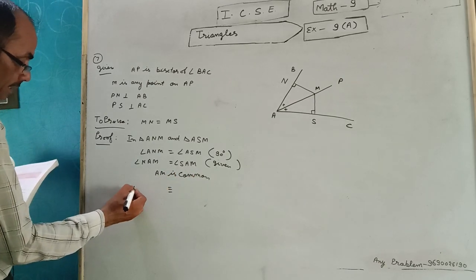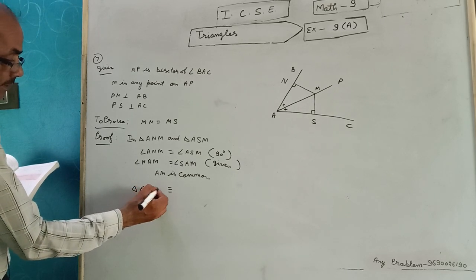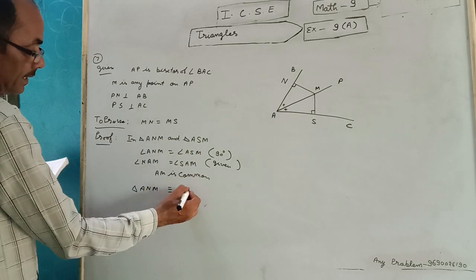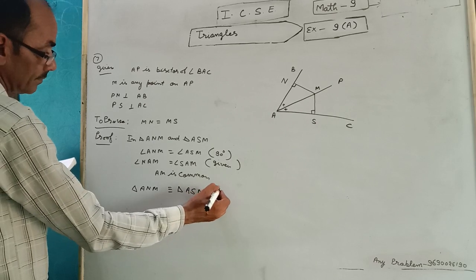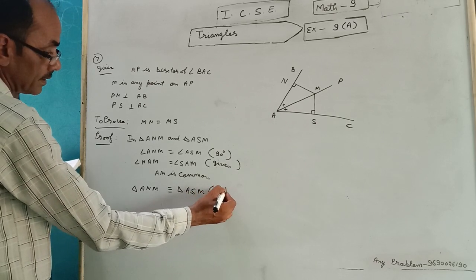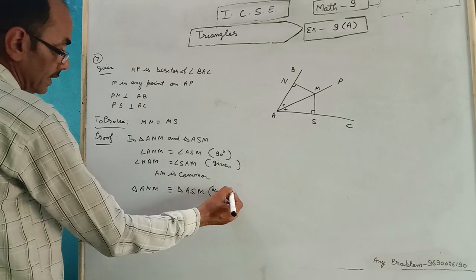Both triangle ANM congruent triangle ASM by AAS.